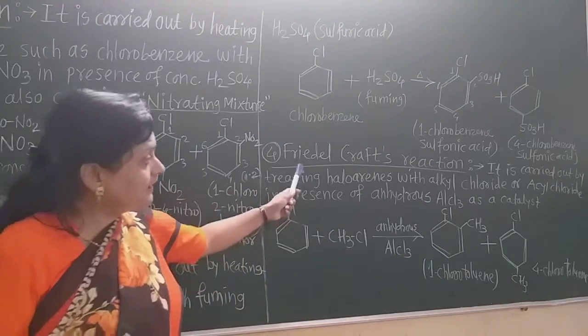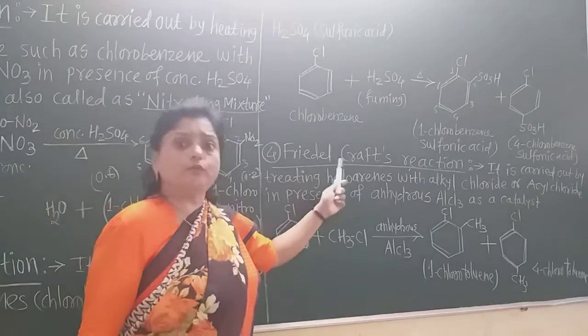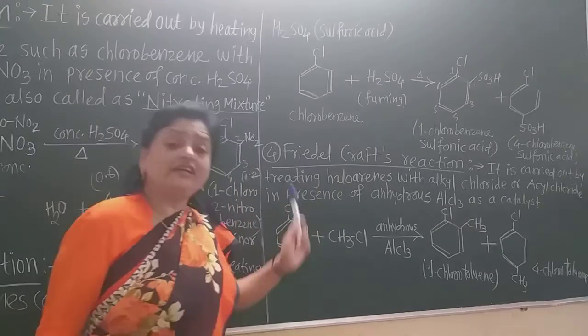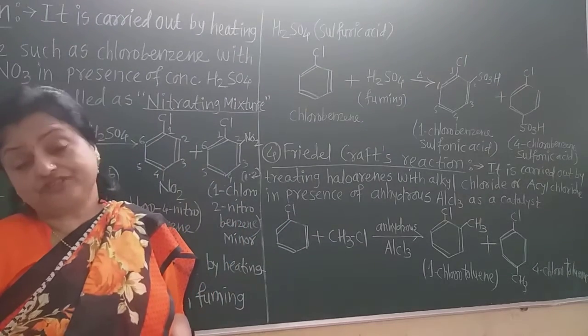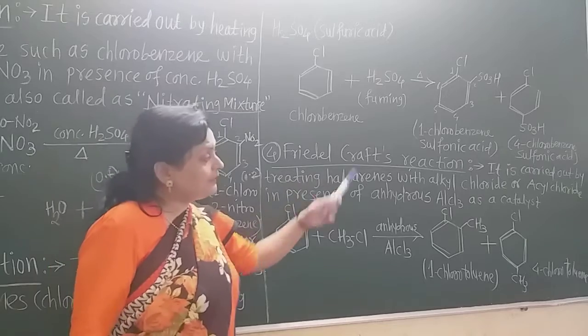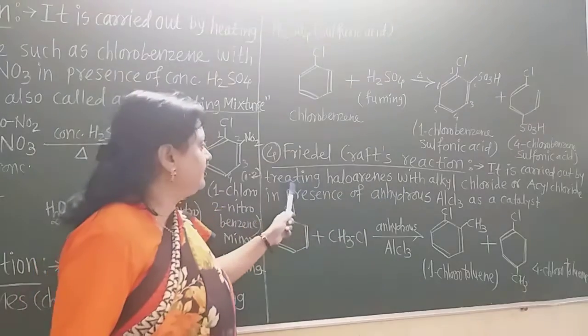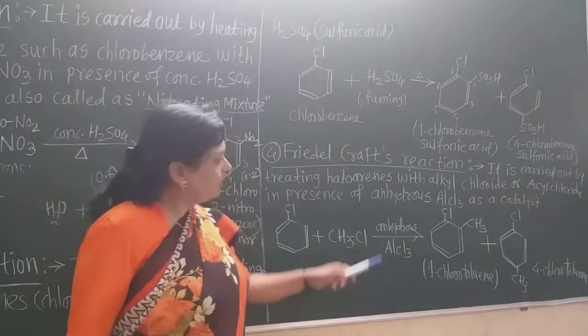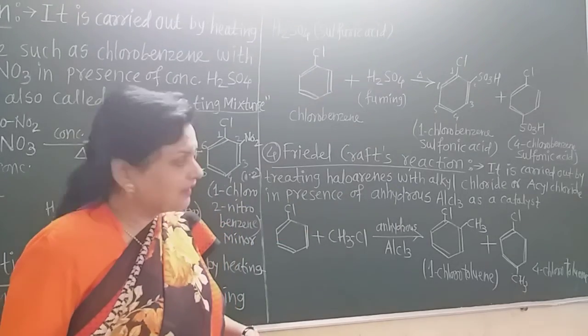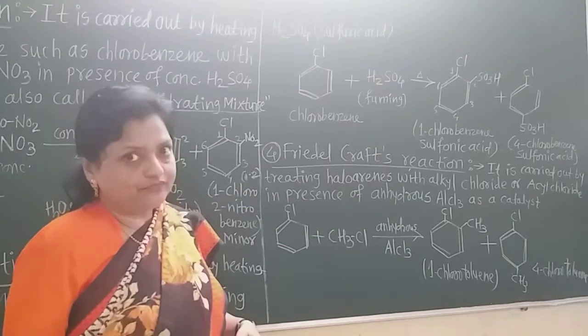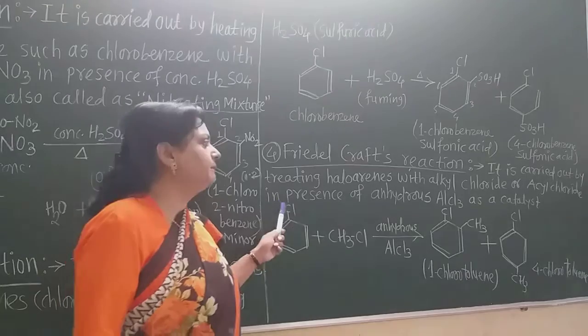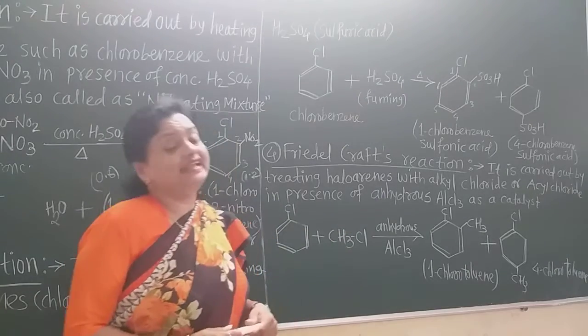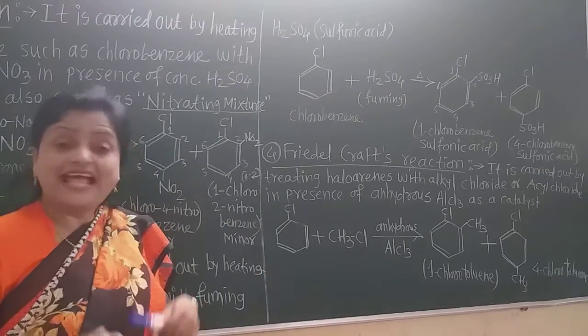So the Friedel-Crafts reaction is named after the scientists. Now there is always a short note on the Friedel-Crafts reaction, which is very important. The Friedel-Crafts reaction is carried out by treating haloarene with alkyl chloride, or acyl chloride if acylation is there, in the presence of anhydrous AlCl3, aluminum chloride, as the catalyst.